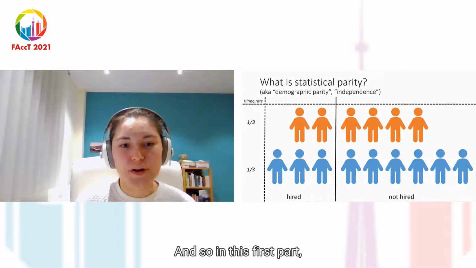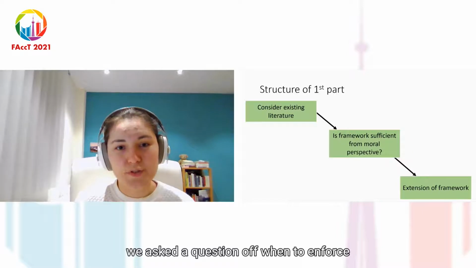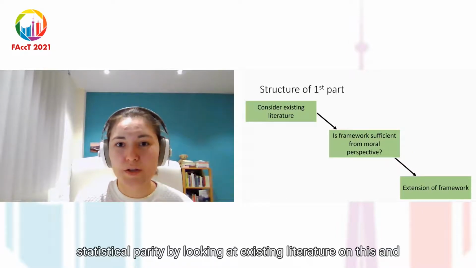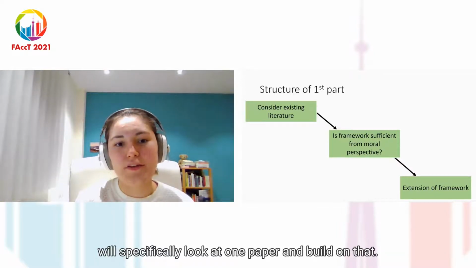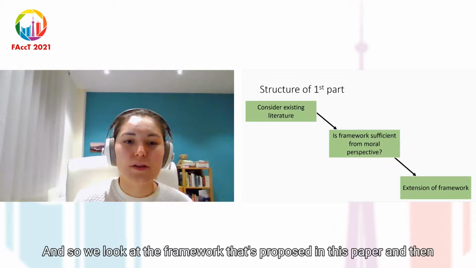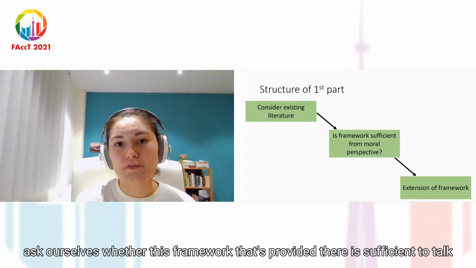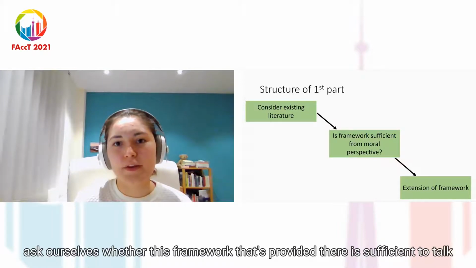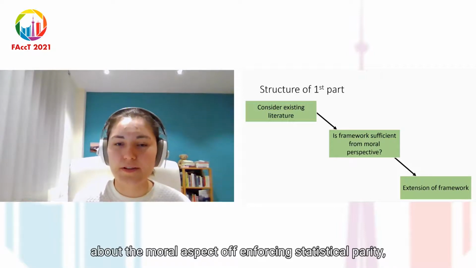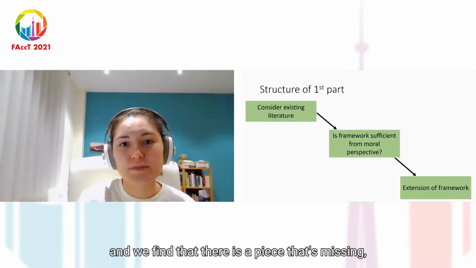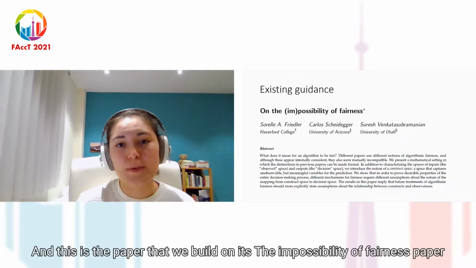And so in this first part, we asked the question of when to enforce statistical parity by looking at existing literature on this. And we'll specifically look at one paper and build on that. And so we look at the framework that's proposed in this paper and then ask ourselves whether this framework is sufficient to talk about the moral aspects of enforcing statistical parity. And we find that there is a piece that's missing, and so we extend the framework. And this is the paper that we built on.